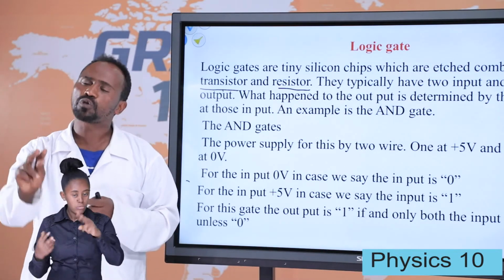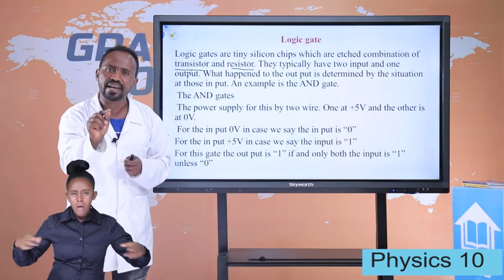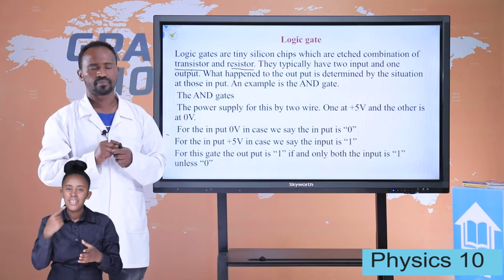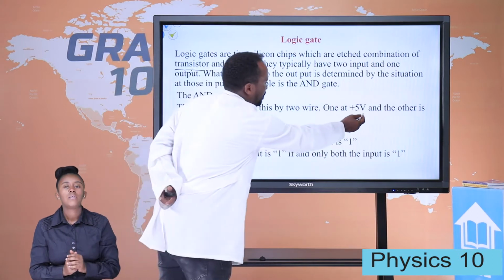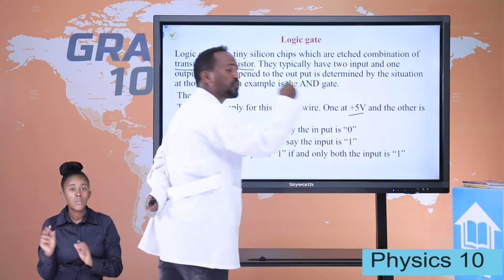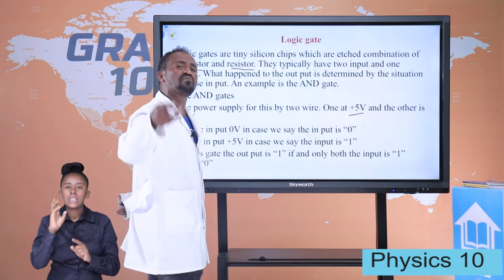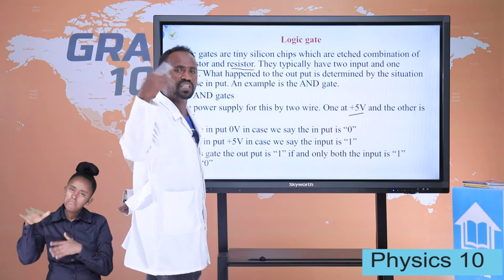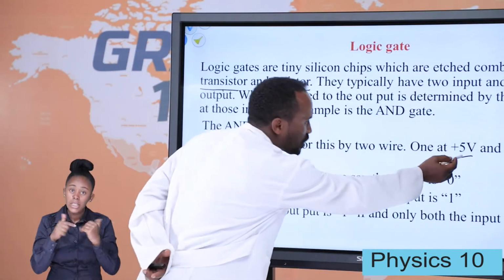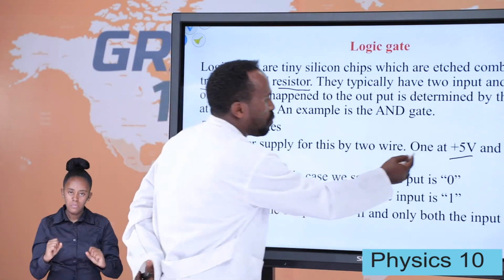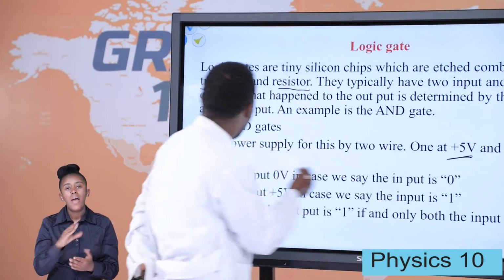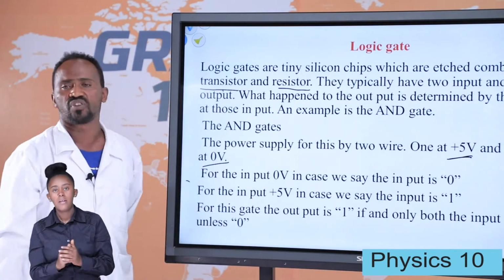The 2 wires should be connected to this AND gate. One is at 5 volt. We can change this positive 5 volt to 6 volt, 10 volt, whatever you like. This is not constant, not a fixed number. We can change it. So one is at 5 volt and the other is at 0 volt.